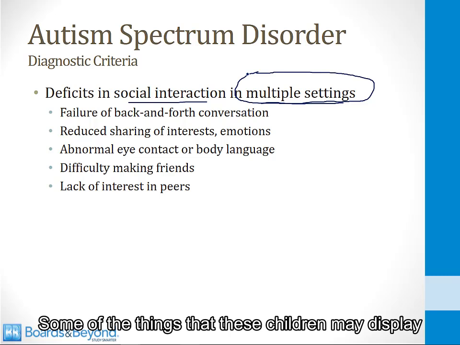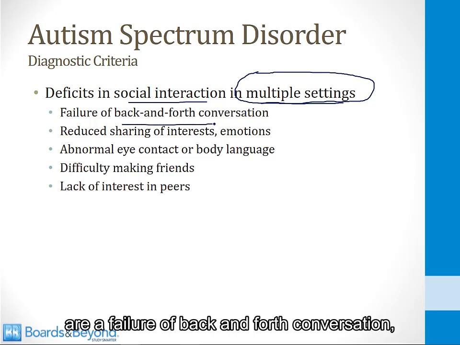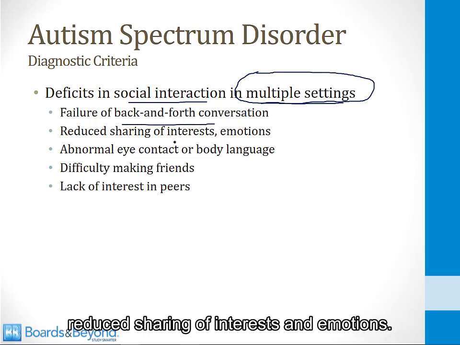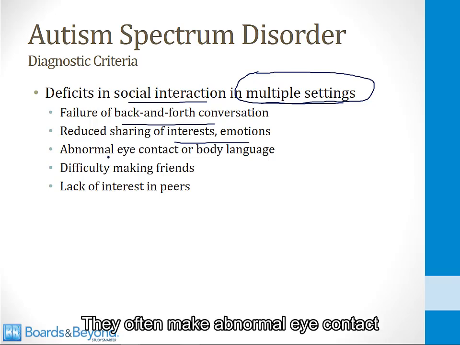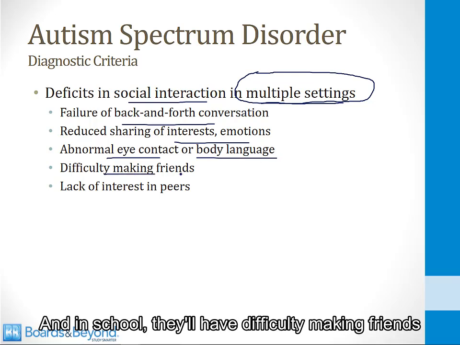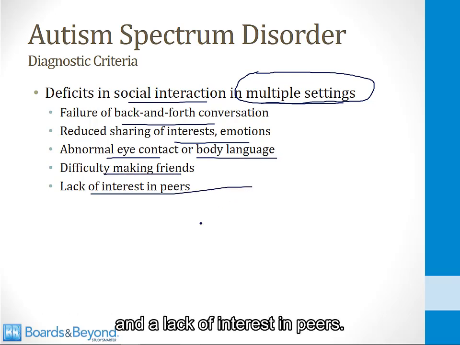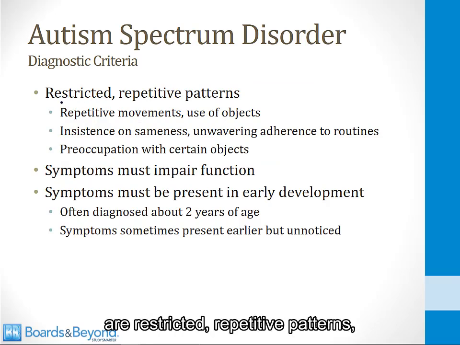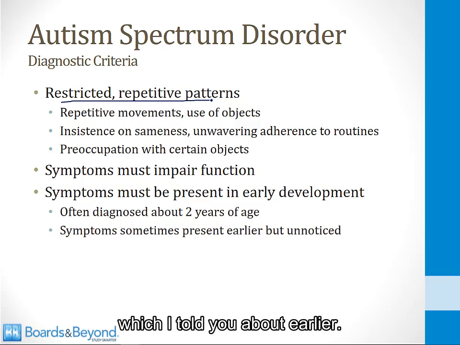Some of the things that these children may display are a failure of back and forth conversation, reduced sharing of interests and emotions. They often make abnormal eye contact and they have abnormal body language. And in school, they'll have difficulty making friends and a lack of interest in peers. Other diagnostic criteria are restricted repetitive patterns, which I told you about earlier.